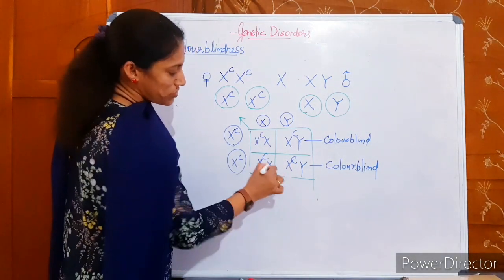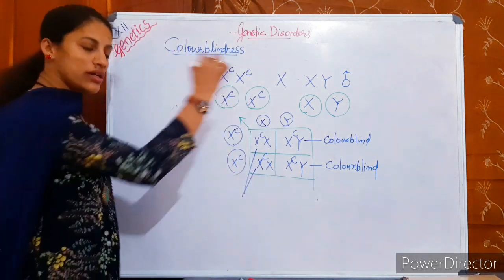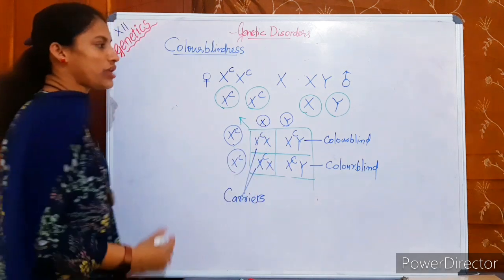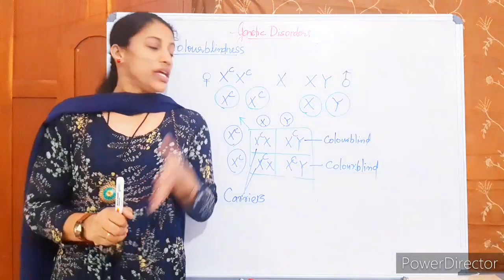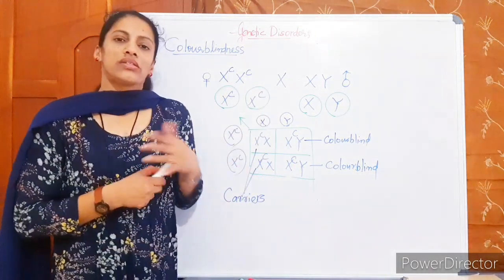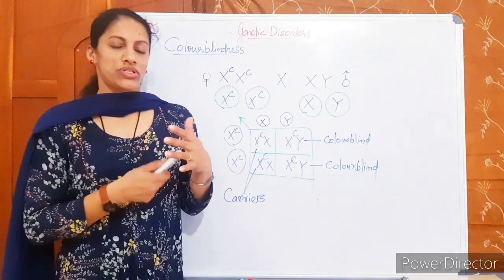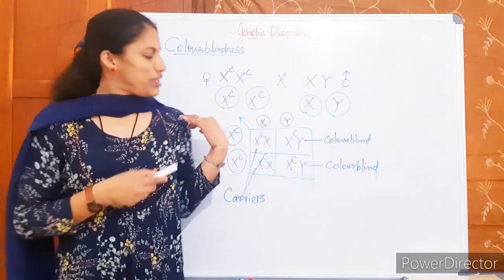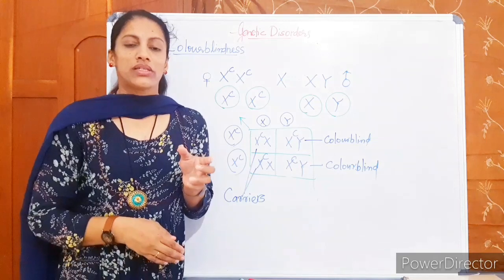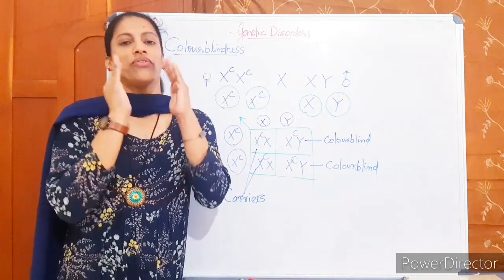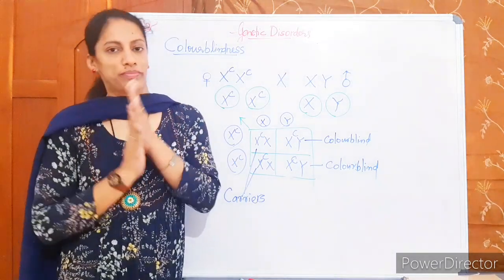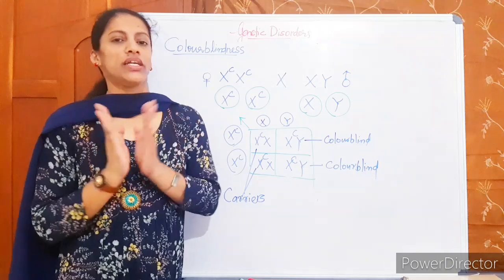Whereas in females two X chromosomes are there, and only if both are affected does the person have colorblindness. Here the females are carriers. So for the colorblindness inheritance pattern I have shown only one type; the remaining may be asked as problem questions, and you can work them out with the help of the square box. Just keep in mind, for a female to get the disease both X chromosomes should be affected, and for a male a single affected X chromosome is enough.